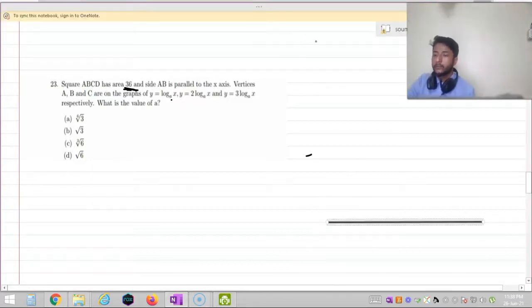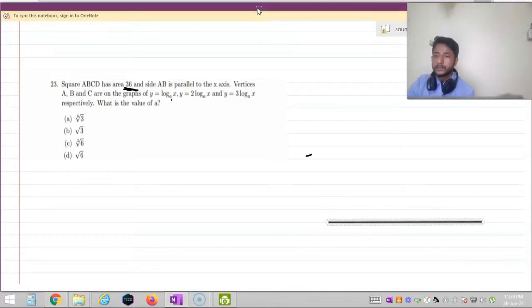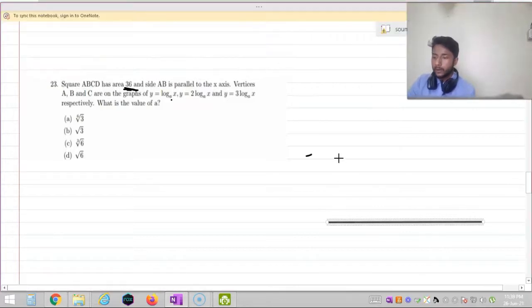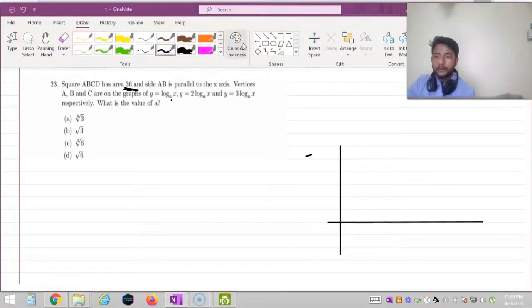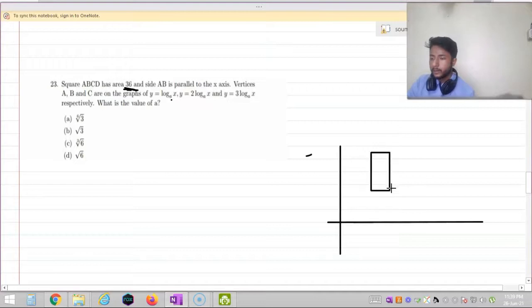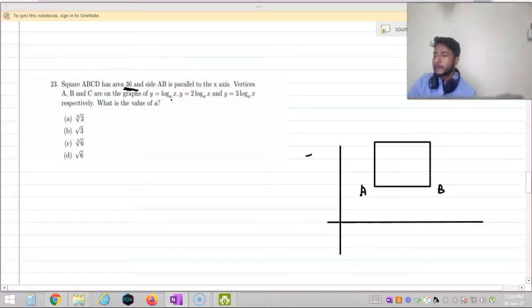This is our x-axis, and let this be our y-axis. Now consider a square. I'm drawing a square, and let it be A, B, C, D.